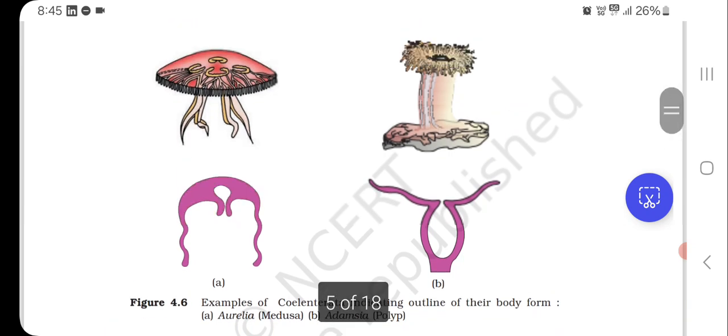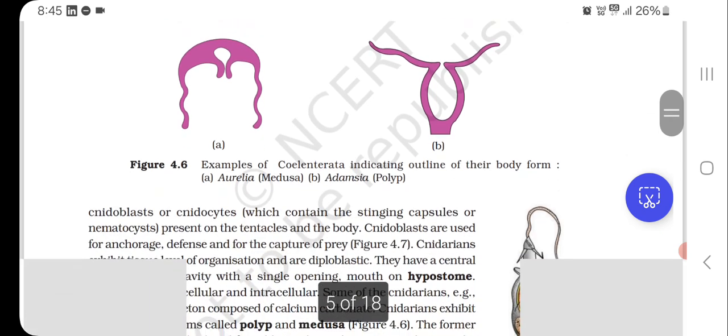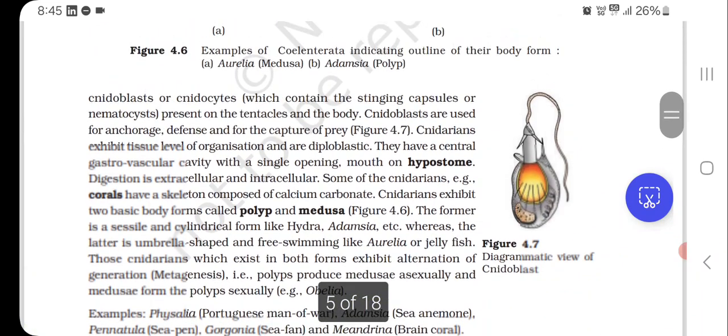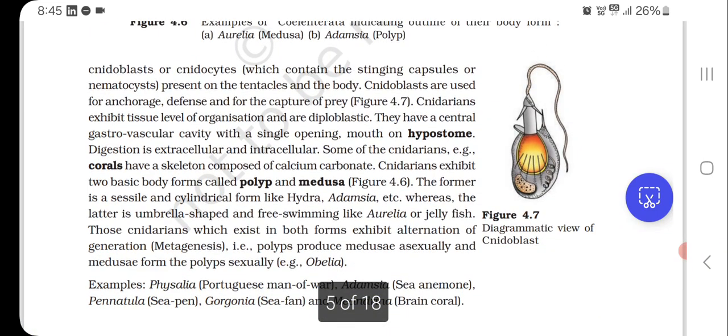Examples of Coelenterata, indicating outline of their body form. The first one is Aurelia, medusa. The second one is Adamsia, that is a polyp. Diagrammatic view of cnidoblast, here we can see in figure 4.7.